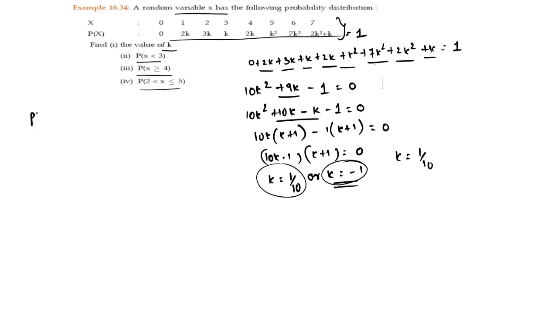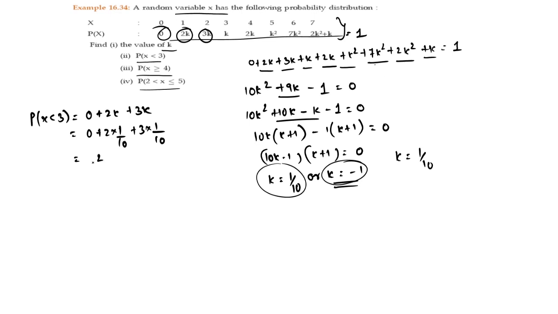Find the probability of x less than 3. What is x less than 3? 0, 1 and 2. Agreed? Is 3 to be taken? No, because it is less than 3 and not less than or equal to 3. It is 0 plus 2k plus k. It is 0 plus 2 into 1 by 10 plus 3 into 1 by 10, which is 2 upon 10 plus 3 upon 10, equal to 5 upon 10, which is nothing but half.